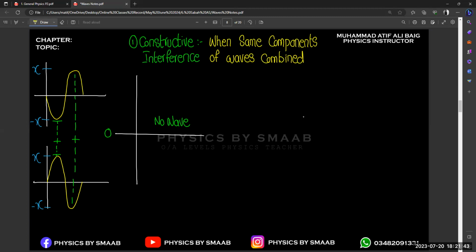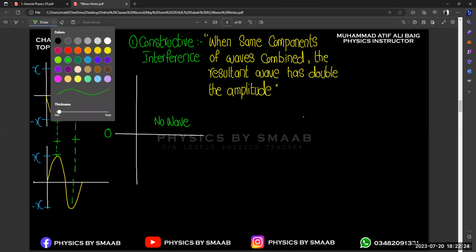Both are same components combined with each other. So your resultant displacement or resultant wave has double the amplitude, right? That we already mentioned in our diagram. We already discussed this concept. Now, rather than writing a detailed explanation after every diagram, we are going to use the term. So this is known as constructive interference. And if we talk about the second term, it is known as destructive interference, right?